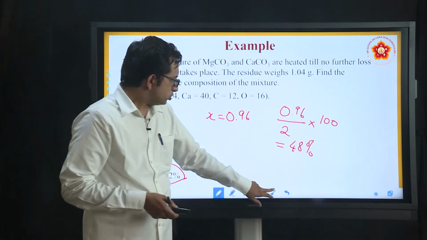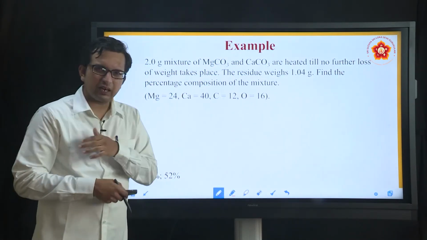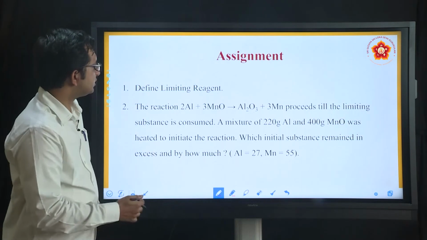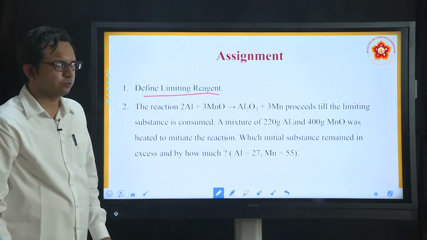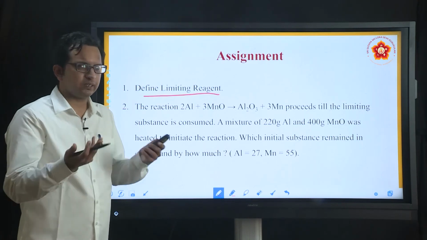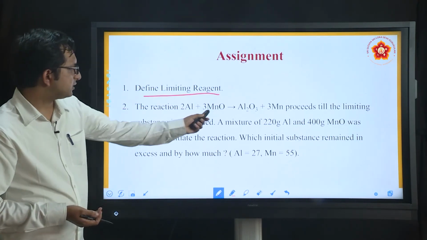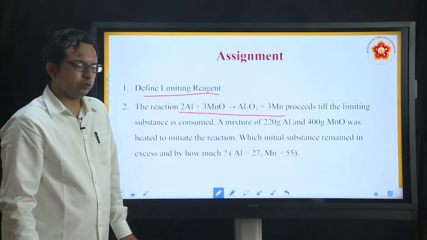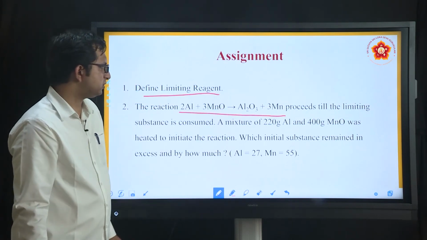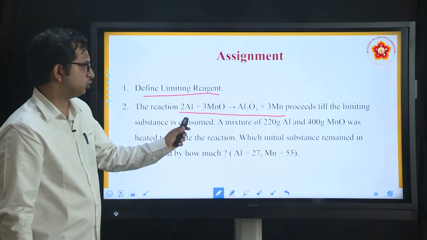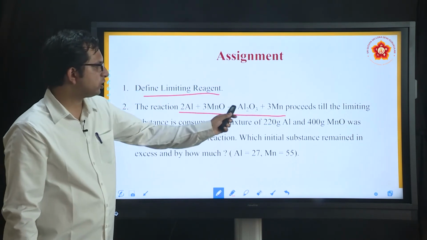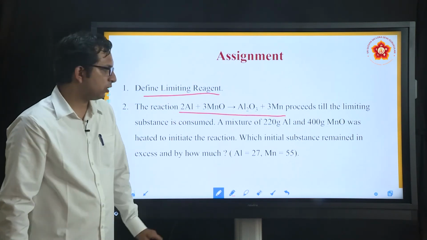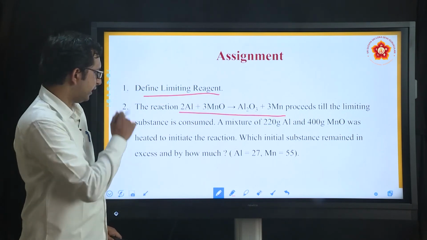So, this is all that we have in this chapter to understand various concepts, and finally, just as revision for you, a couple of questions here. Define limiting reagent, a definition of sorts, whatever you understood, if you can put it in proper words, that itself becomes a definition. There is another reaction given for you: 2 aluminum plus 3 MnO, that is manganese oxide, gives aluminum oxide and manganese, proceeding till the limiting substance is consumed. A mixture of 220 gram of Al and 400 gram of MnO was heated to initiate the reaction. Which initial substance remained in excess and by how much?